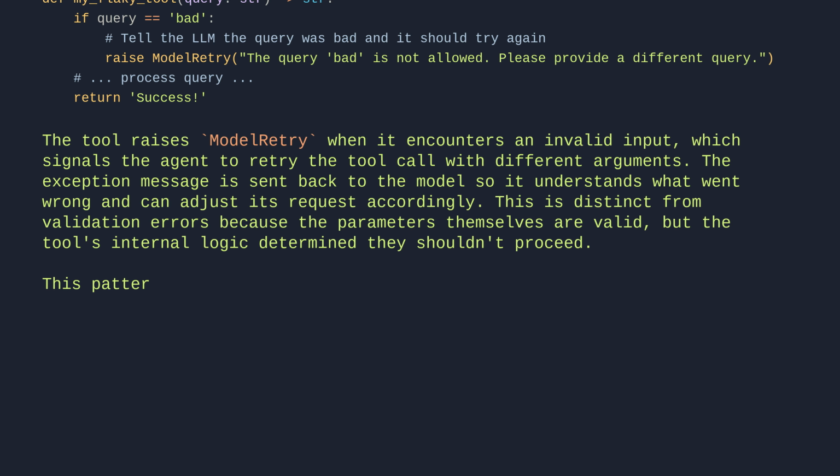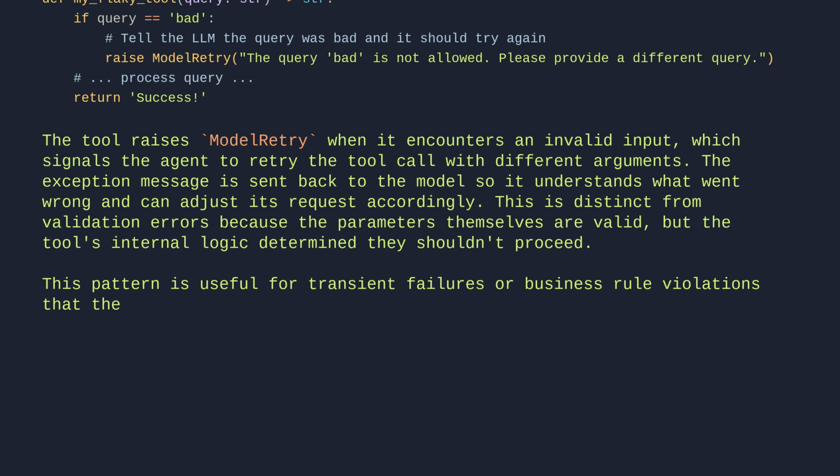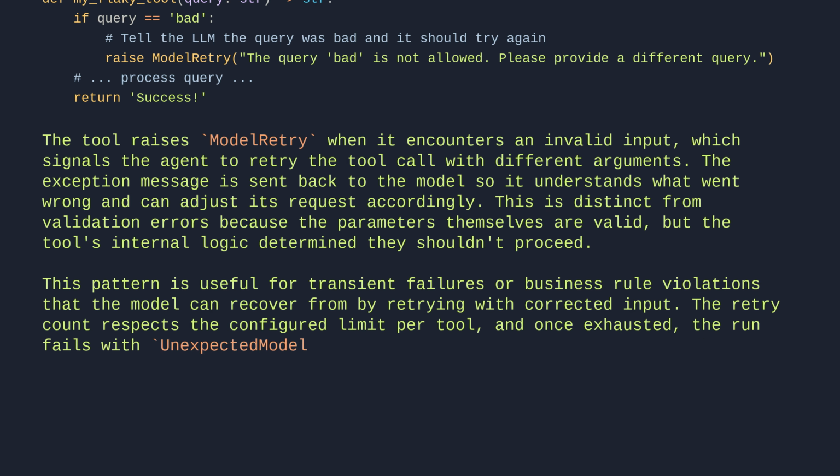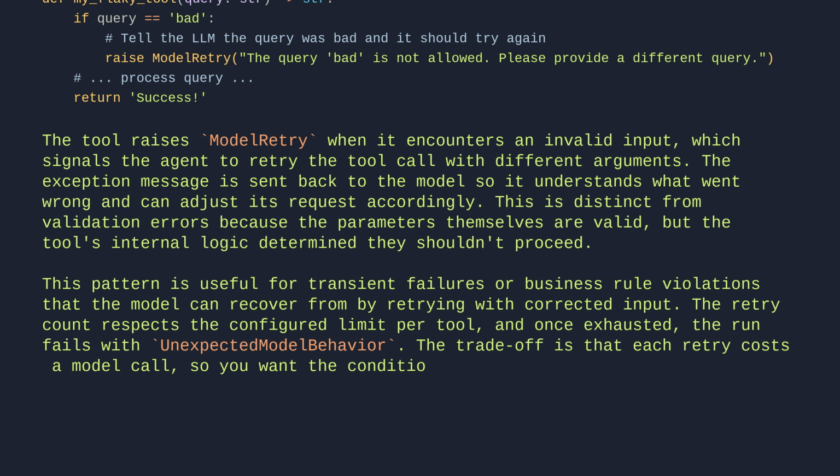This pattern is useful for transient failures or business rule violations that the model can recover from by retrying with corrected input. The retry count respects the configured limit per tool, and once exhausted, the run fails with unexpected model behavior. The trade-off is that each retry costs a model call, so you want the condition to be something the model can reasonably fix on its own.